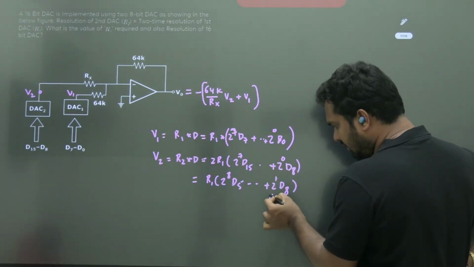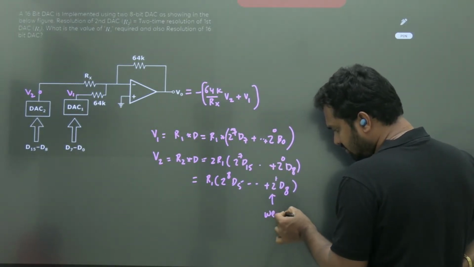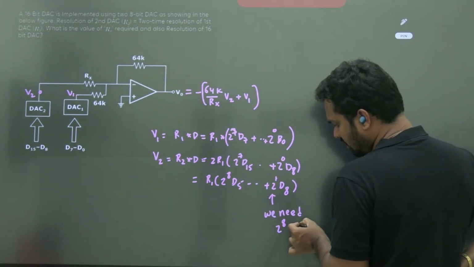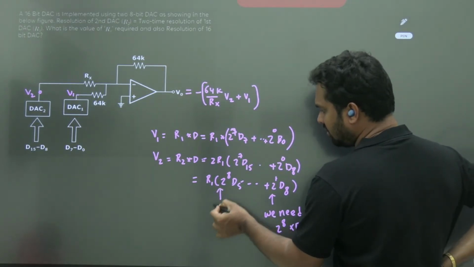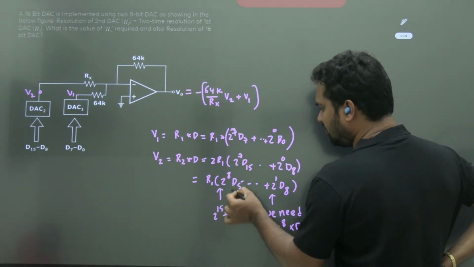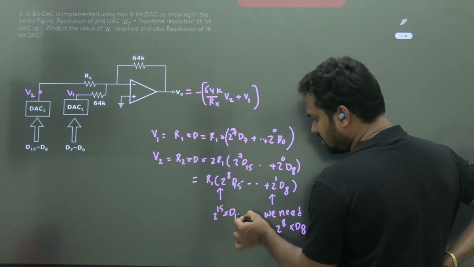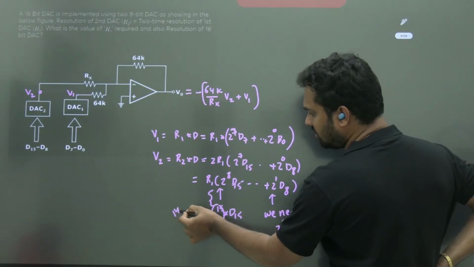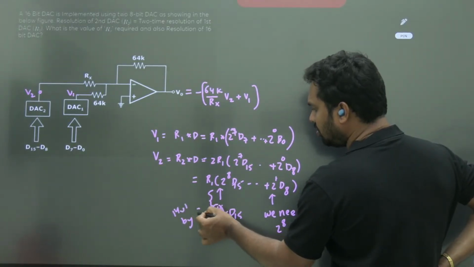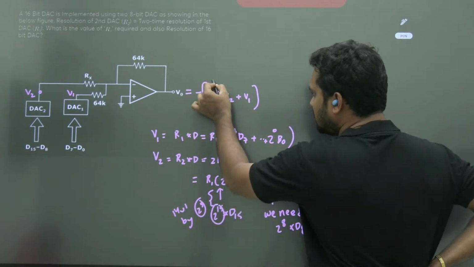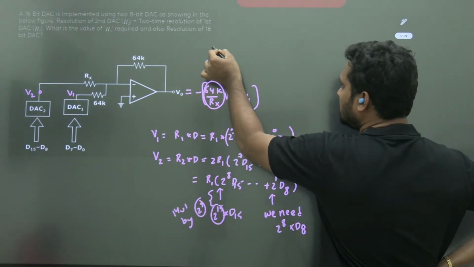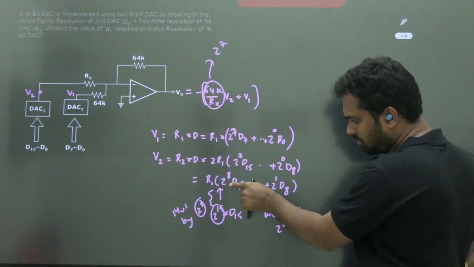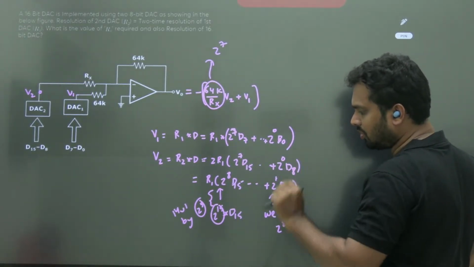But we need it to be 2 power 8 into D8, and here 2 power 15 into D15 is the required condition. So for this, what is the multiplication factor? Multiply by 2 power 7. That should be 2 power 7. Understand what I am saying? If I multiply this with 2 power 7, this will become 2 power 15 and 2 power 8, and it